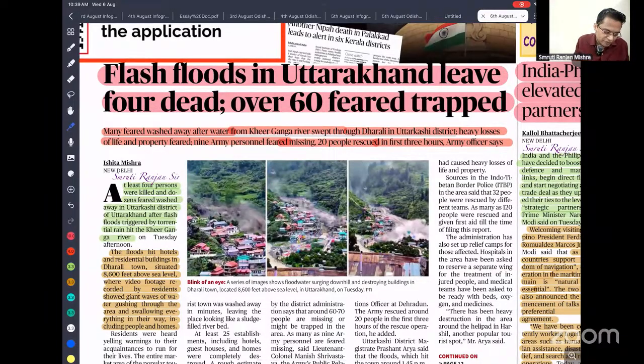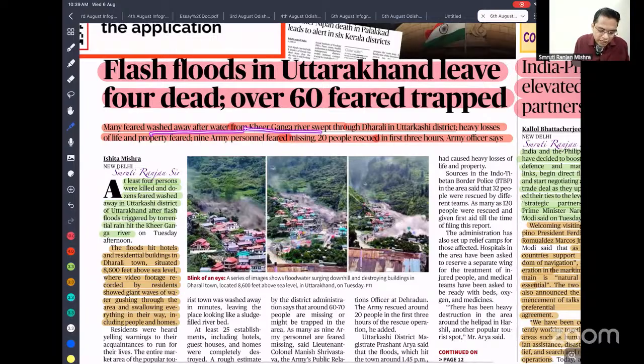Many houses were washed away after the Khirganga River swept through Dharali, Uttarkashi district. Heavy losses of life, property, fear. 9 army personnel missing. You can see so many innocent people are dying in this region because we are undergoing construction or developmental activity beyond the limit of this region, and this region is very much prone to all sorts of disaster.